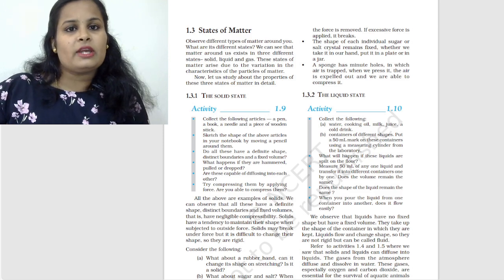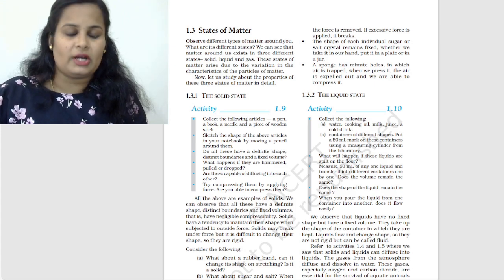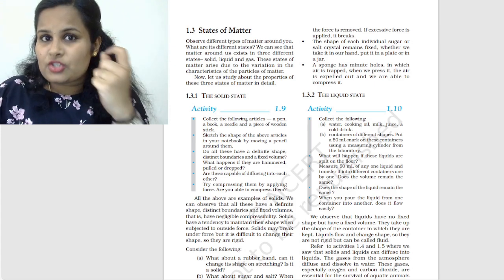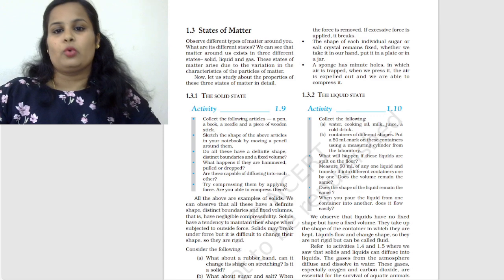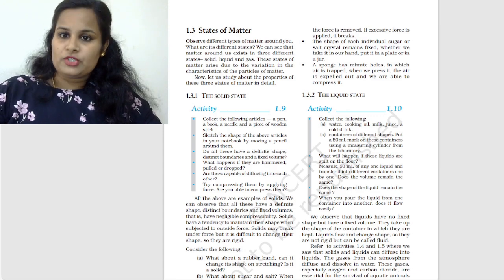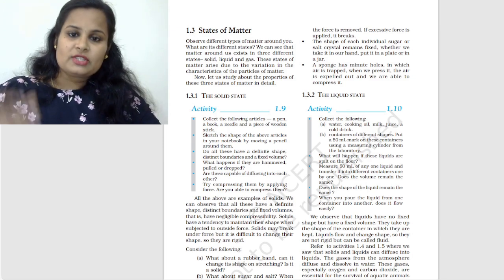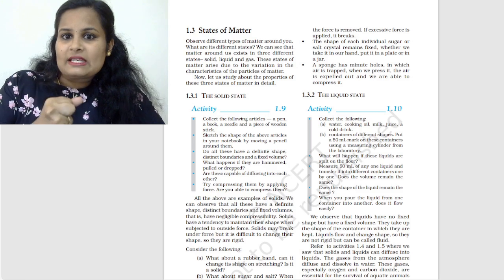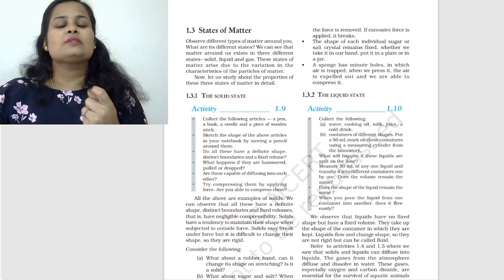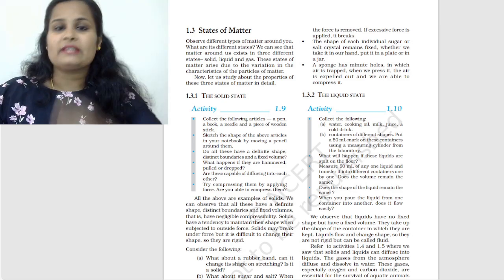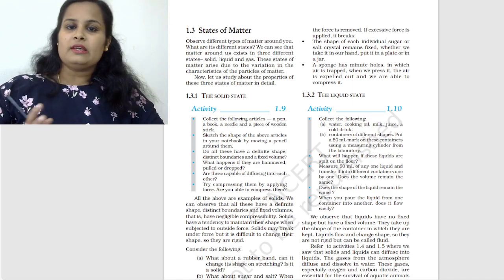In whatever container we are taking it, it takes the shape of the container, whether it's a plate or a jar. But the thing is that each sugar crystal or each salt crystal has its own shape, size, and volume. And regarding the sponge, it has so many minute holes in it, right? In which air is trapped. So when we try to press it, the air is expelled out and we are able to compress it. Because of the tiny holes that the air has occupied, we are able to compress it. Otherwise, we would not be able to. So all these are basically solids themselves.